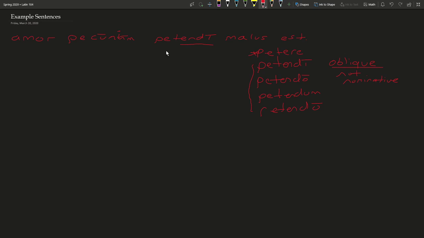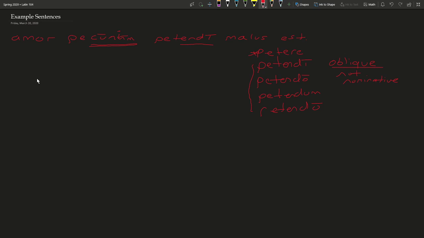So now let's take a look at how we might understand this. So petendi then is the genitive singular, and peto, which means to seek, also takes a direct object in the accusative case. So here is our object, sandwiched between the two, pecuniam, so the love of seeking money.